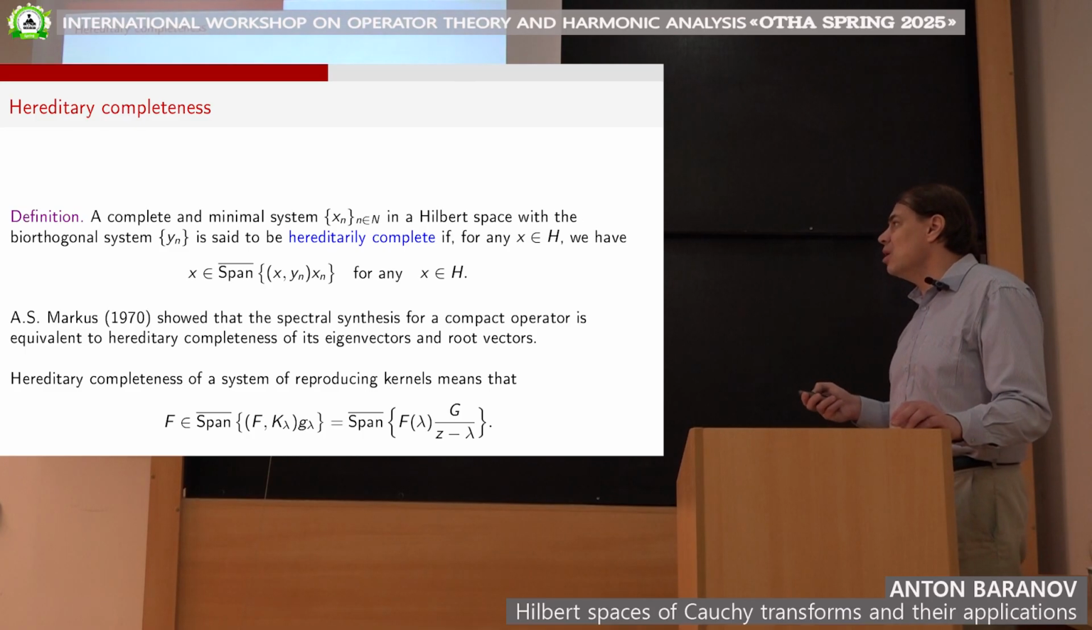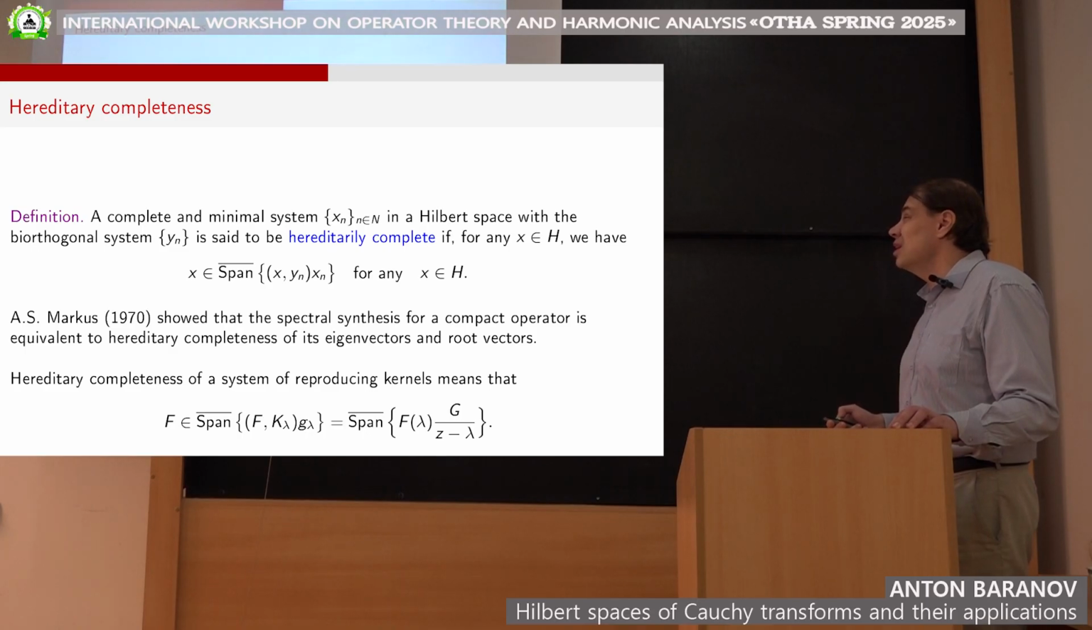Okay. And Marcos showed already quite a long time ago that the spectral synthesis for a compact operator is equivalent to this geometric property of the system of reproducing kernels, the system of eigenvectors: its eigenvectors and root vectors must be hereditarily complete. For a system of reproducing kernels, this exactly means the following: that F belongs to the closed linear span of these summands. But what is the inner product of F with a reproducing kernel? That's exactly the value of the function at the point lambda.